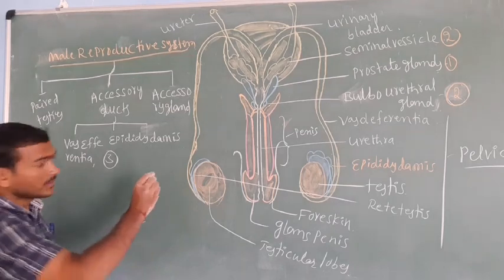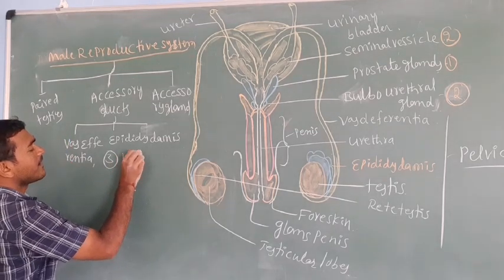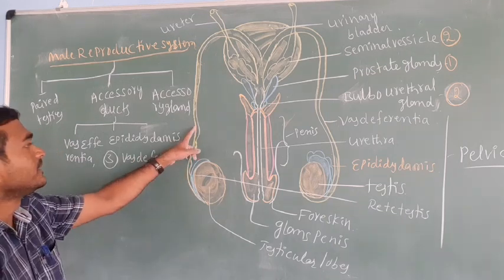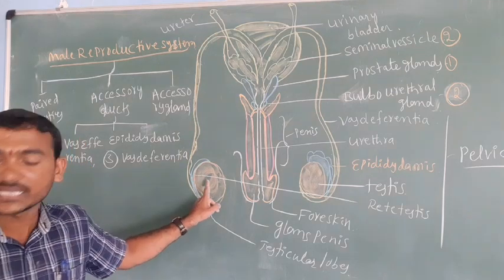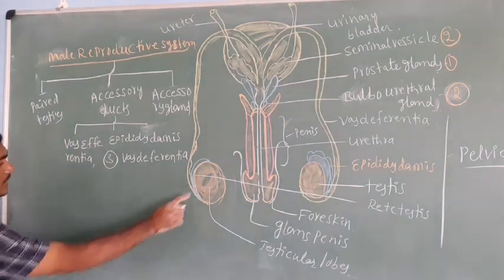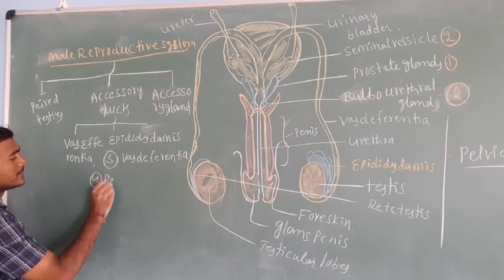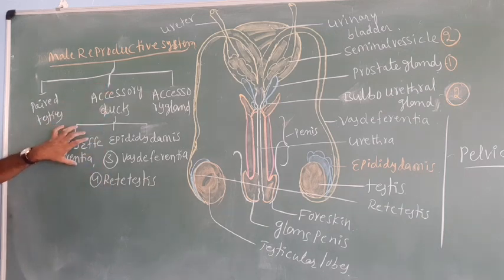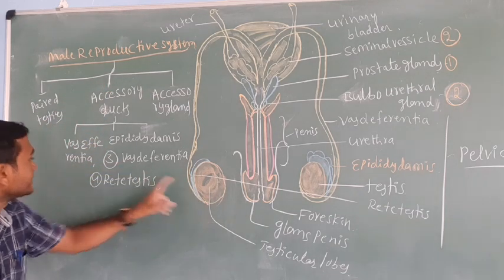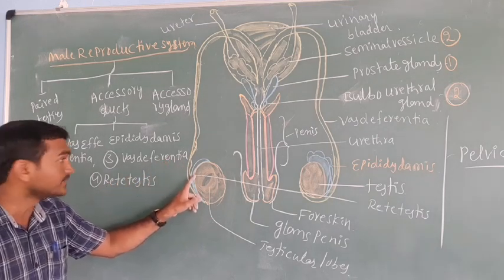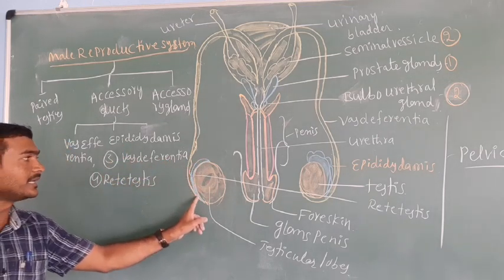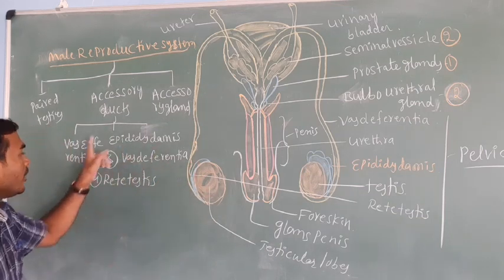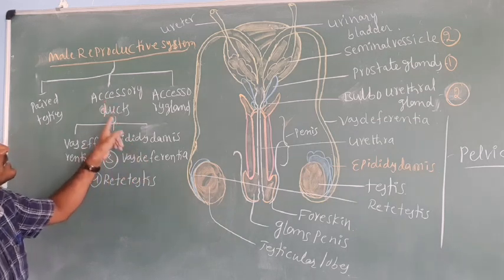Then the vas deferens. The fourth one is rete testis. What are the accessory ducts? Vasa efferentia are here in the testis. Rete testis is also in the testis only. The epididymis is on the back side, a convoluted part like a cord. The next one is the vas deferens. These all are called accessory ducts.